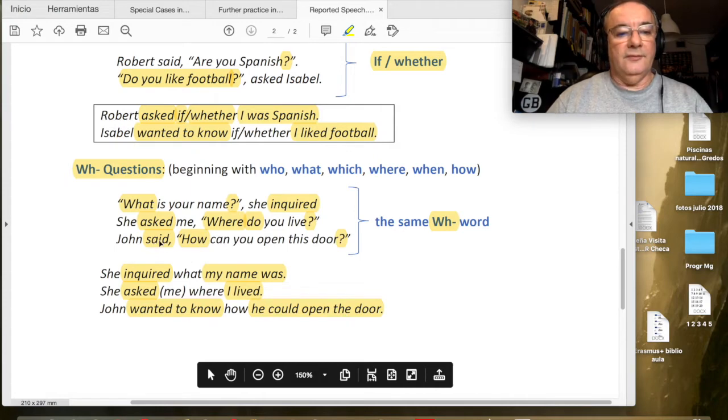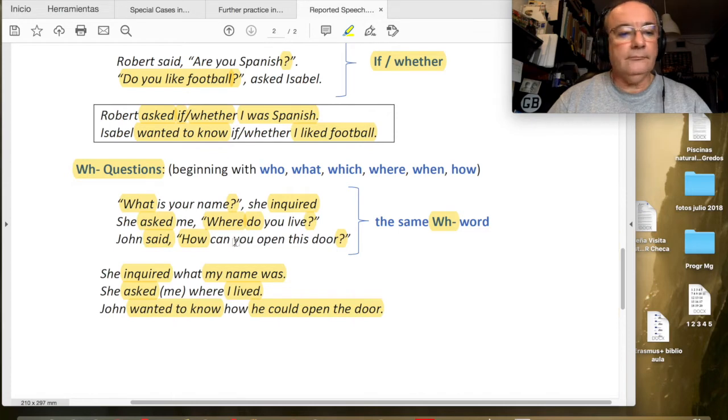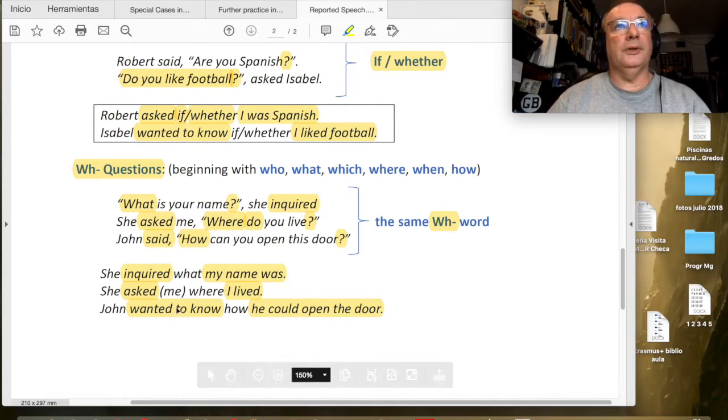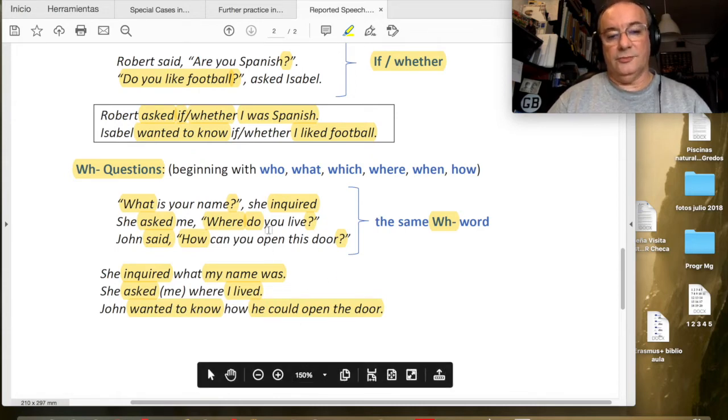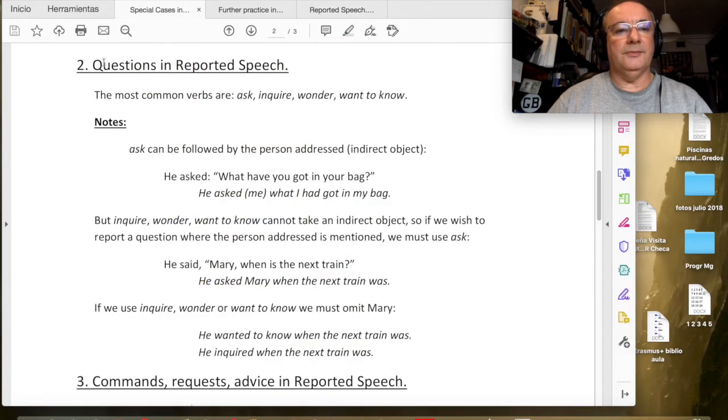Now, for this particular example, for said, we have used wanted to know. It wouldn't be possible to have said here, because this is now part of the question report, okay? So it's a reported question, so we need a reporting verb that is appropriate for a question, okay? Even if the structure, as we just said, is not that of a question. Now let's go on to more things about questions in reported speech, okay?